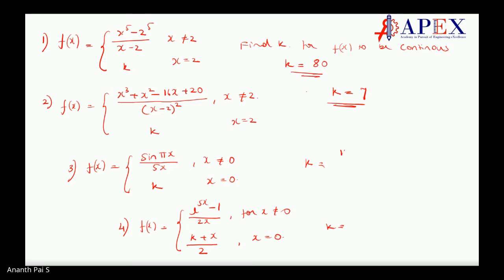Sir, third one is it pi by 5? Correct. Super. Pi by 5. Good. Fourth one. If you cannot solve the second one, go to the third one. If you cannot solve the third one, go to the fourth one. Solve it fast. Speed is the key.